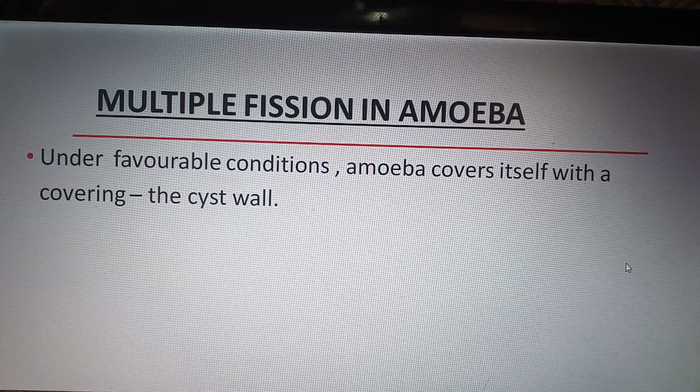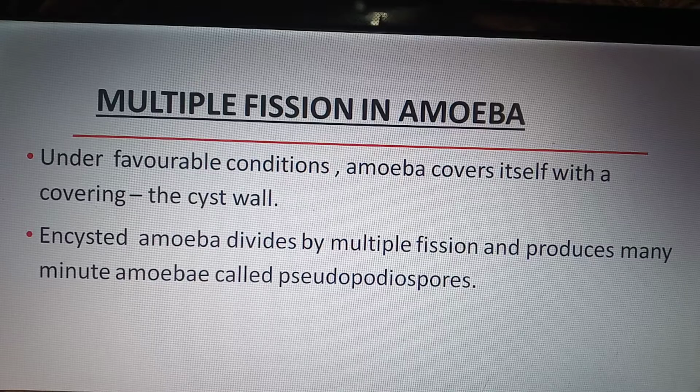Under favorable conditions, amoeba covers itself with a covering known as cyst wall. Encysted amoeba divides by multiple fission and produces many minute amoebae called pseudopodiospores. Encysted amoeba means amoeba covered by cyst wall.